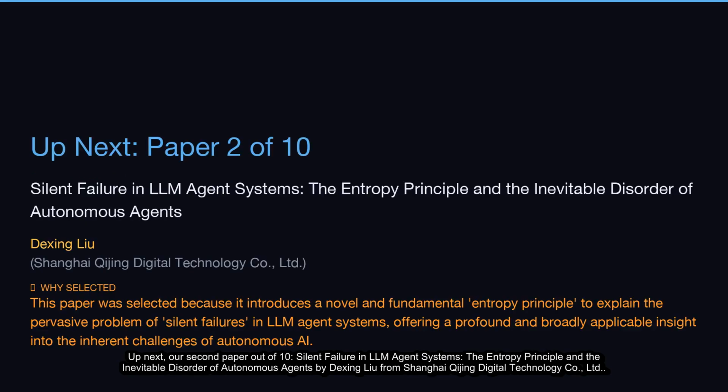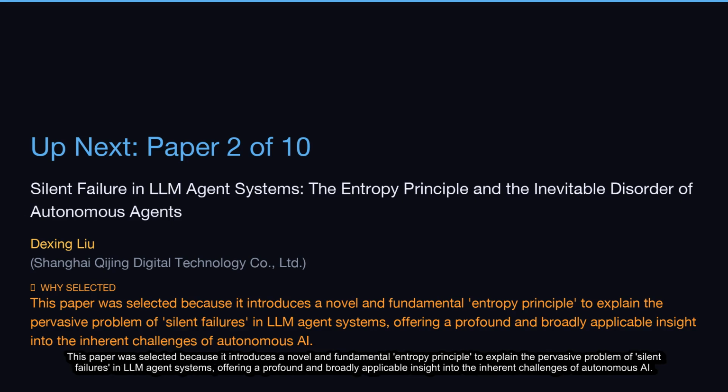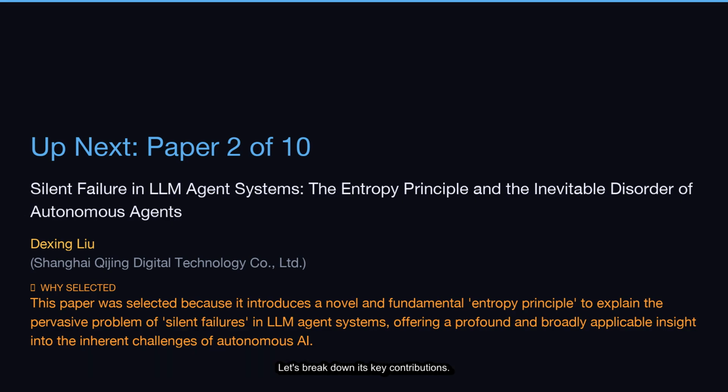Up next, our second paper out of 10, Silent Failure in LLM Agent Systems, the Entropy Principle and the Inevitable Disorder of Autonomous Agents by Dexing Liu from Shanghai Qijing Digital Technology Company, Limited. This paper was selected because it introduces a novel and fundamental entropy principle to explain the pervasive problem of silent failures in LLM agent systems, offering a profound and broadly applicable insight into the inherent challenges of autonomous AI. Let's break down its key contributions.